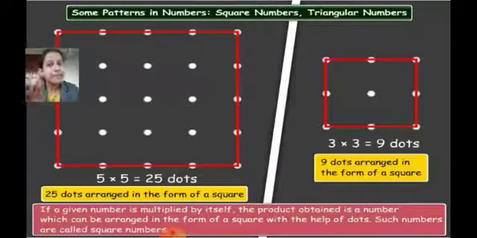So this type of number, when the same number is multiplied twice, and the product you get can be arranged in the form of a square, is called a square number. They are called what? They are called square numbers.